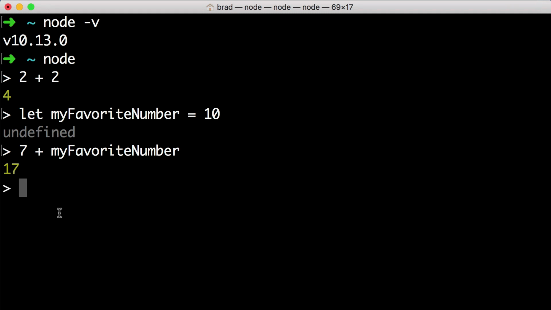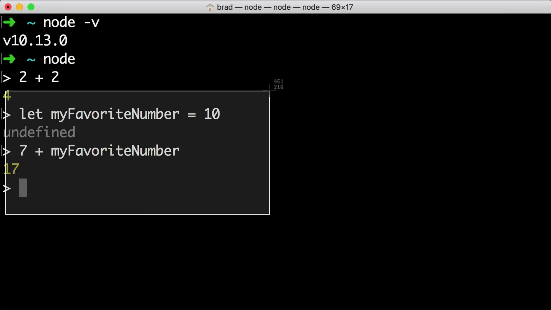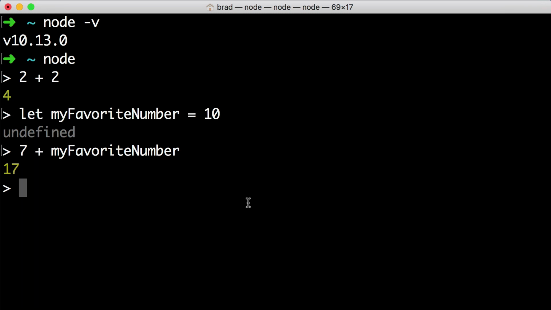Now, what if instead of just simple JavaScript language features like this, we wanted to leverage Node's unique abilities and superpowers? For example, what if we want to create a server and listen for incoming network requests? Well, doing that with Node is relatively easy, but it's going to take more than just a single line of code like this.